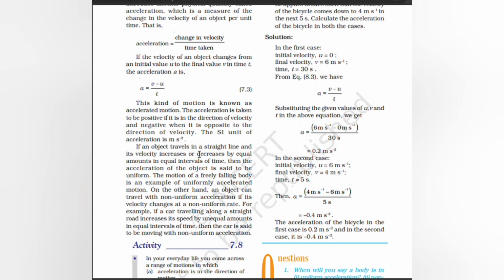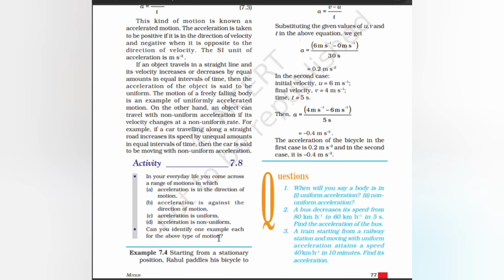If an object travels in a straight line and velocity increases or decreases by equal amounts in equal intervals of time, acceleration of the object is said to be uniform. The motion of a freely falling body is an example of uniformly accelerated motion. On the other hand, an object can travel with non-uniform acceleration if its velocity changes at a non-uniform rate. For example, if a car traveling along a straight road increases speed by unequal amounts in equal intervals of time, the car is said to be moving with non-uniform acceleration.